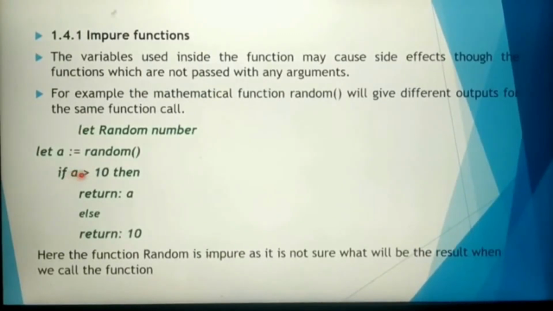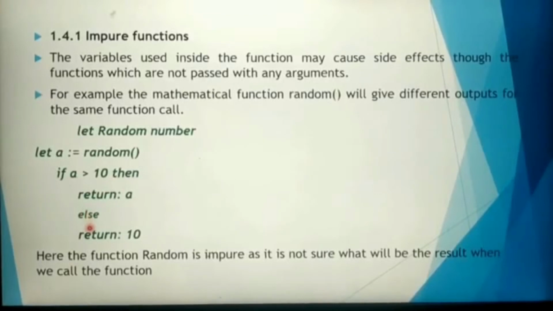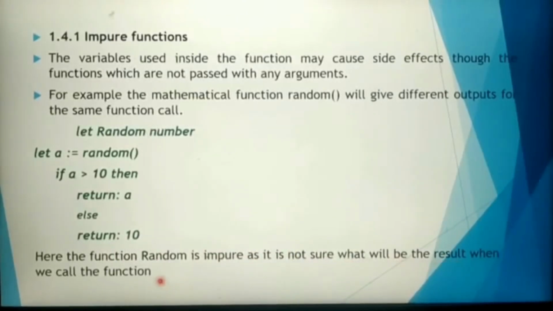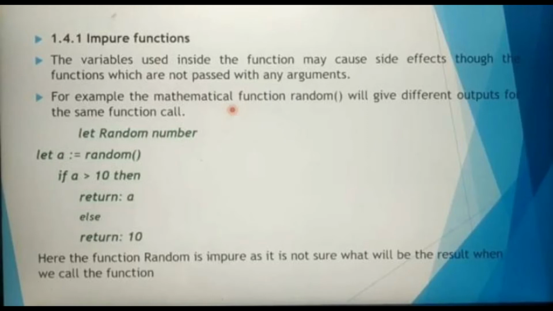In this example, let is the keyword, a is a variable, random is a function name. Here it is going to check whether our random variable is greater than 10 or not. If the random variable is greater than 10, it returns the random variable, else it will return 10.